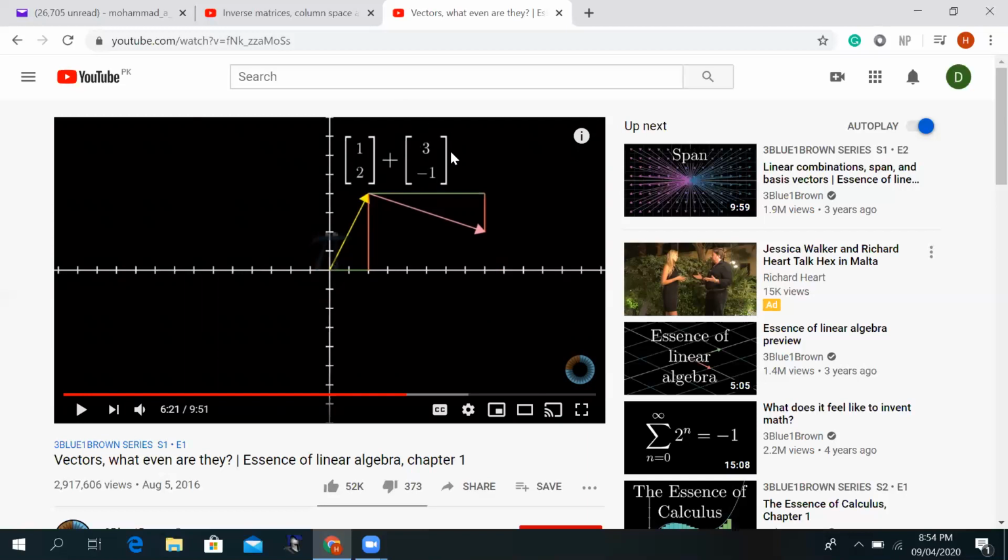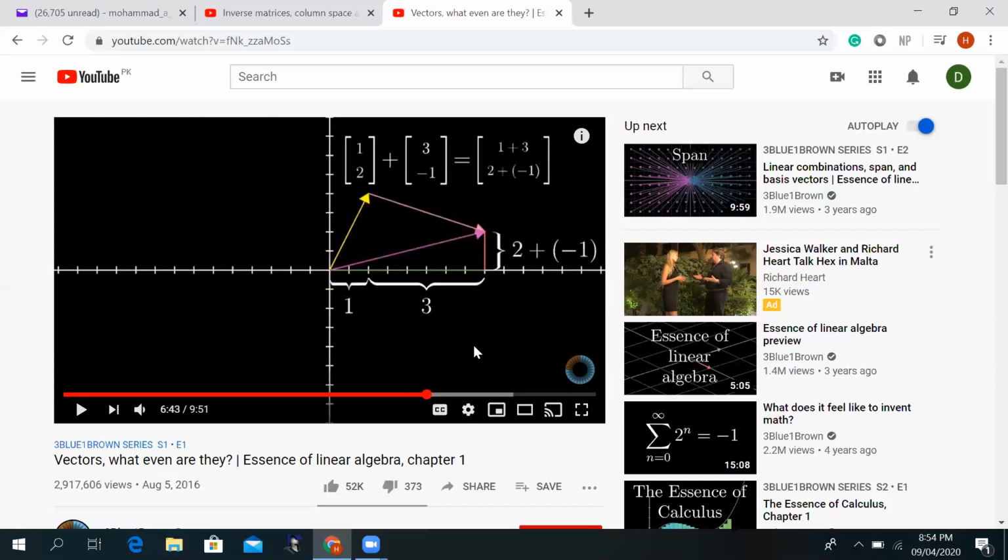Similarly, you have 3, -1. This is again another vector. It always starts from the origin. So here it is, if you look at my arrow. But in order to add them, I will pick this and put it according to the head and tail rule that we learned in physics. And then I put them here, and now you can see very clearly that when these two are added, I'm getting this resultant arrow.